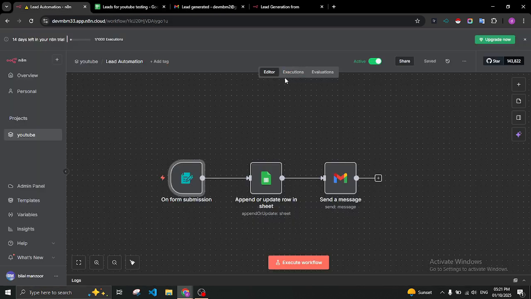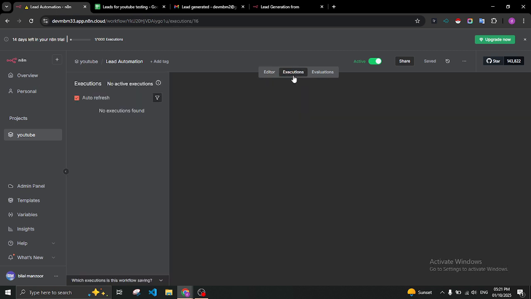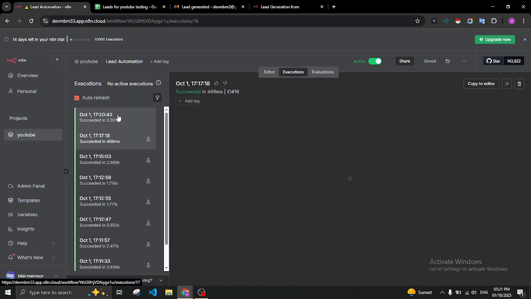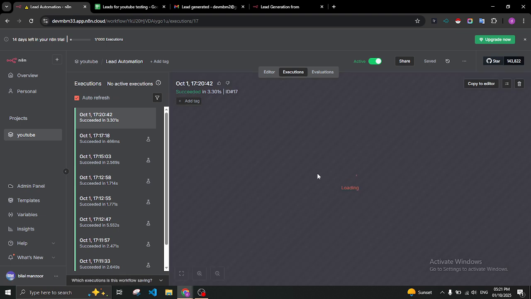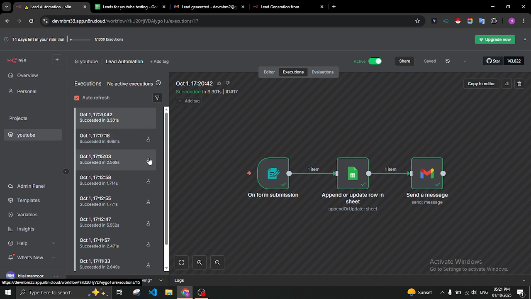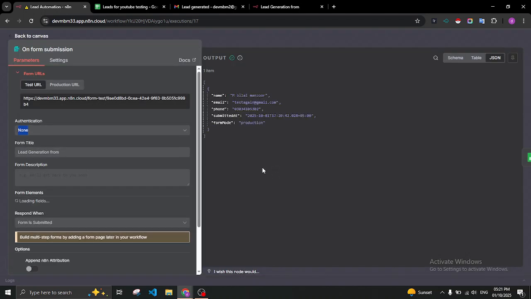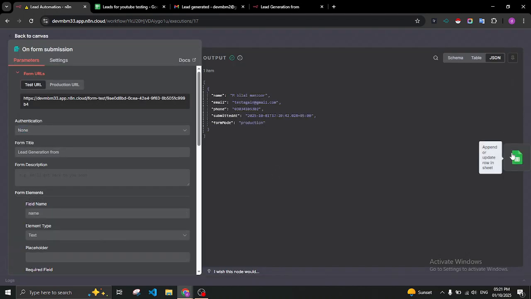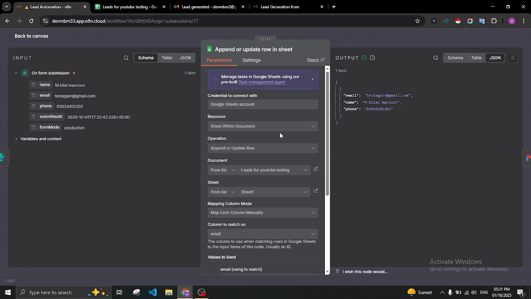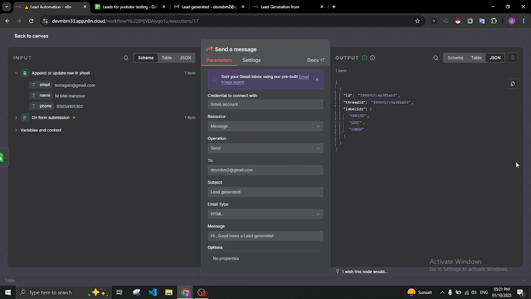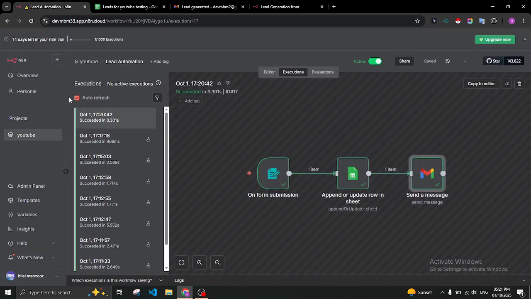So if we want to see what happened in the previous execution, because we cannot see the data moving here, for that purpose we go to execution, and from here we can review the data. Here you can see this is the test execution, but this is the production execution, and here you can see the data. The data comes in, then goes to the next node, then it goes to Google Sheets, then it goes to Gmail. Okay, that's good, fine.